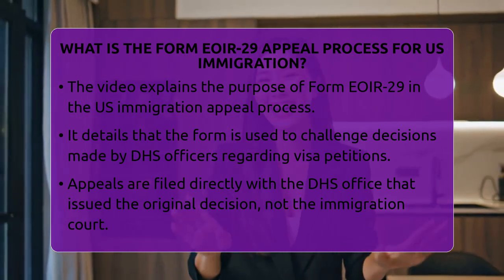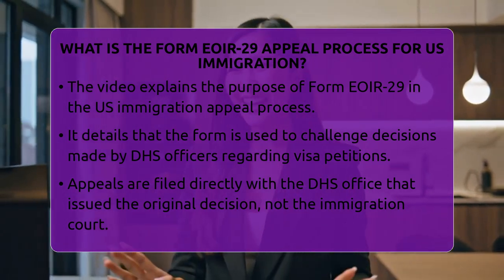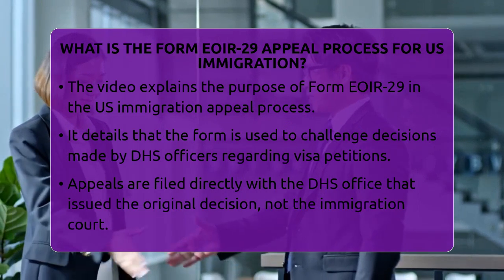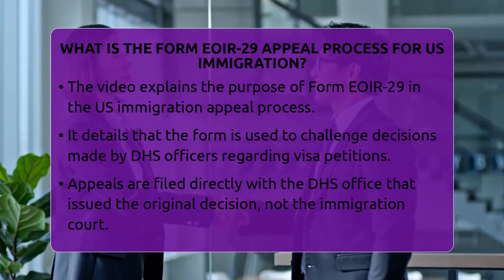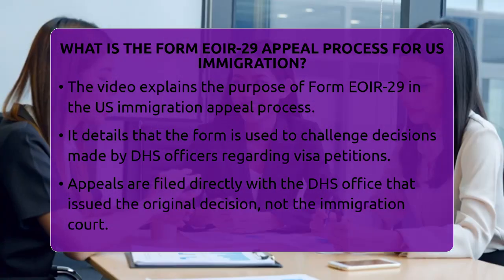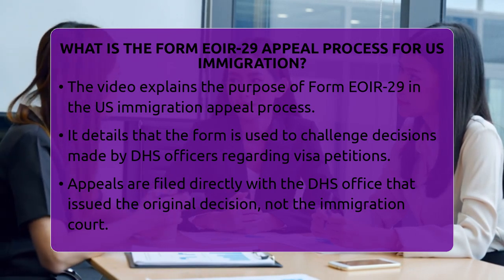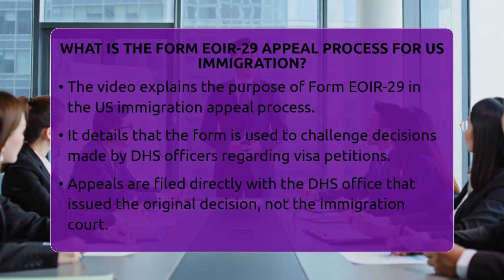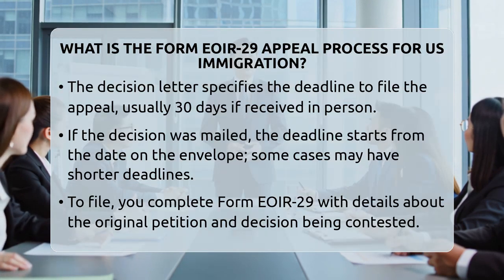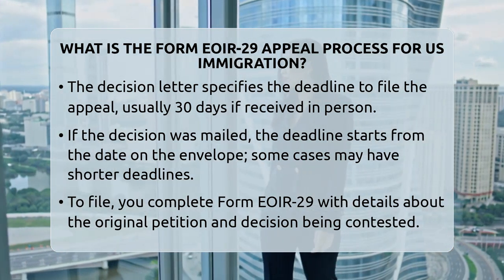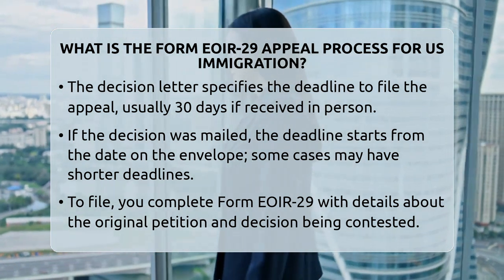If a U.S. Citizenship and Immigration Services officer denies, revokes, or revalidates a visa petition, the petitioner has a chance to appeal. The appeal is not filed with the immigration court but directly with the Department of Homeland Security office that made the original decision. The first step is to check the decision letter carefully.